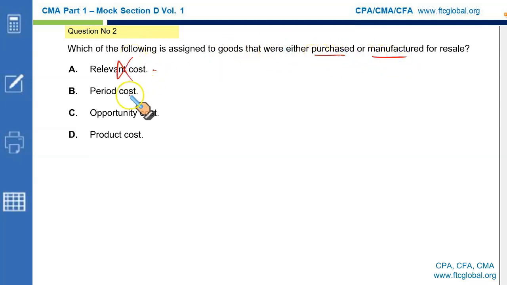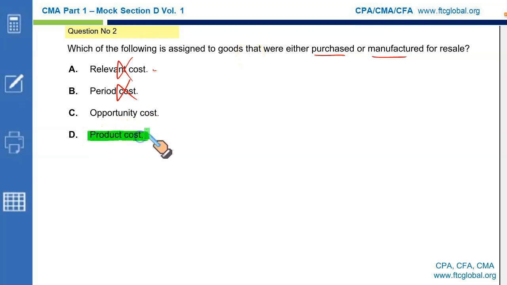Not the right answer. Period costs are costs like selling and distribution cost, marketing cost, or administrative cost, which are not made part of the product, and so are called period cost. So clearly we're looking for a product cost or the purchase cost of the product. Opportunity cost is incorrect because opportunity cost is the lost profit in a decision-making process. This is discussed in detail elsewhere.